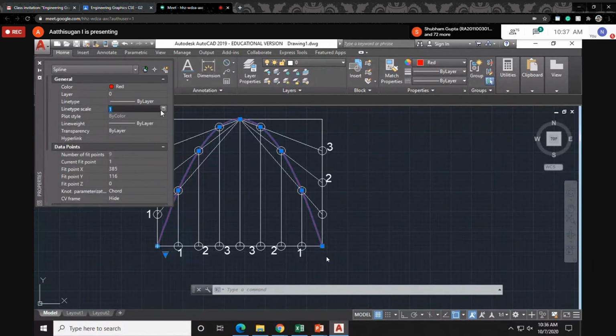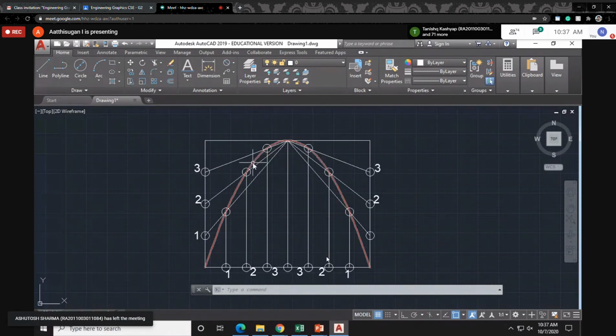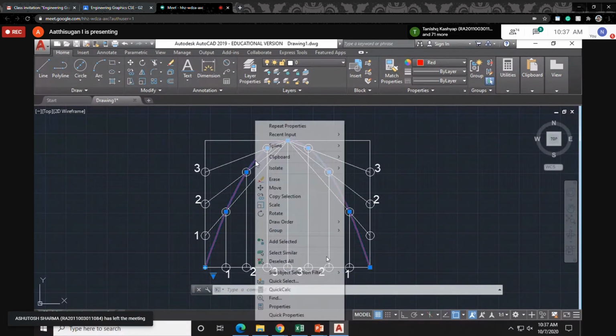Line type, thickness, line scale, you can give. Okay, this is not coming. Just click it.